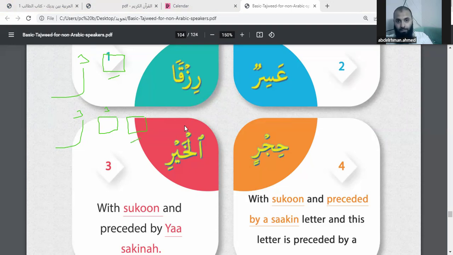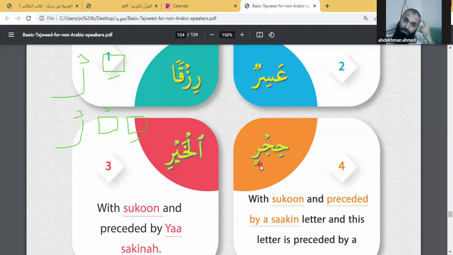Like this example: when we stop here, you will have to read the Ra Sukoon. Go back to Jim, it's already Sukoon. Let's go back to Ha. Ha is Kasra, so make the Ra light. Hijr, Hijr.